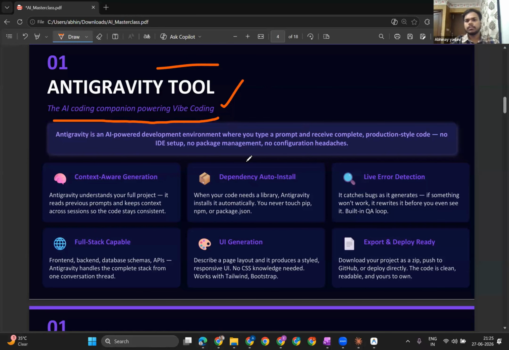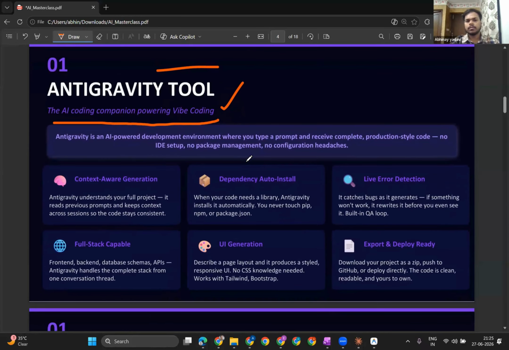I just want to ask another question. Abhinay, is Anti-gravity an app? Because I was trying to download an app and I was not getting it. So this is a desktop application we have. It is available for Windows and Mac, so you can simply download it. The process is similar to how we download generative AI tools like ChatGPT or Gemini. Exactly, it works in a similar fashion.